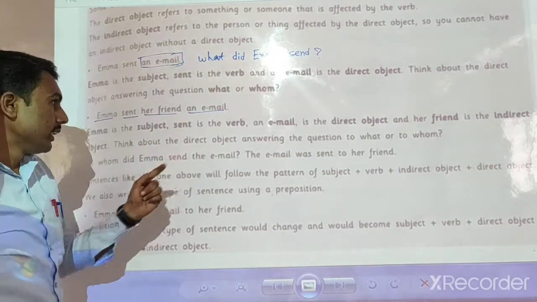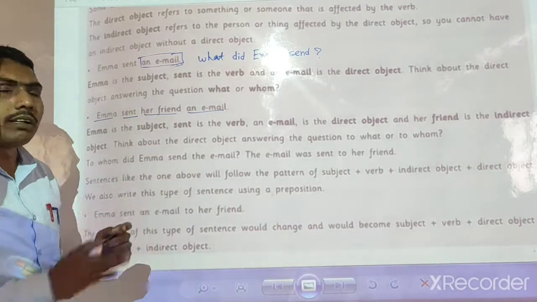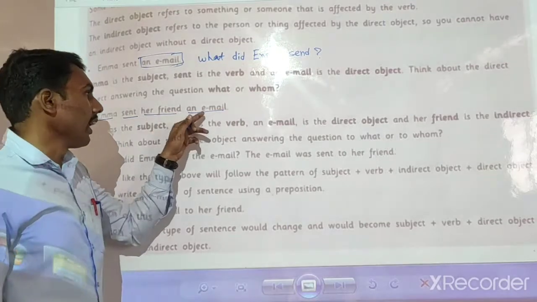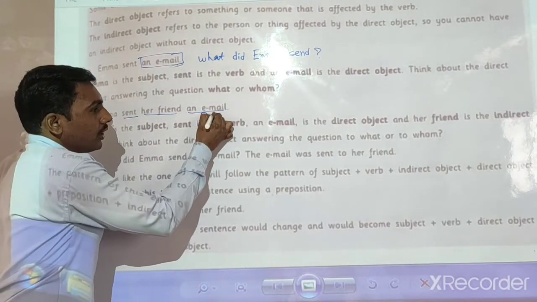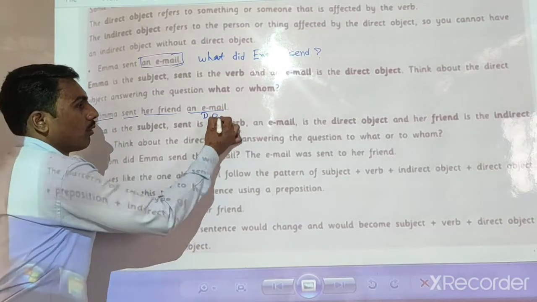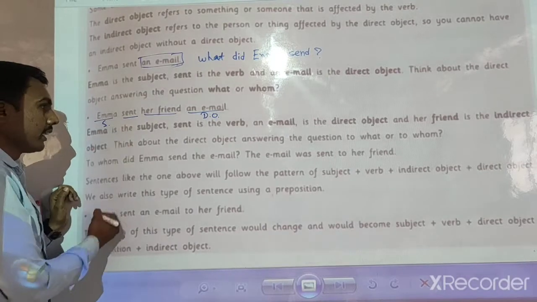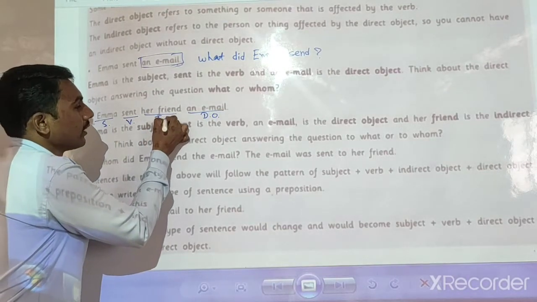Same thing here. Her friend is the extra word joined, that means that word is added. Ima sent her friend an email. An email is the direct object. DO means direct object, the full form of DO. It is the subject, it is the verb, and then it is the indirect object.